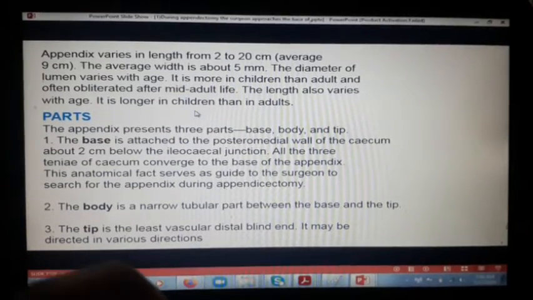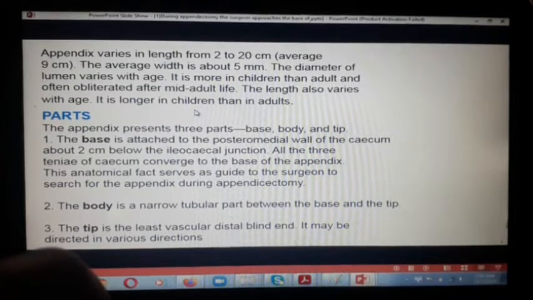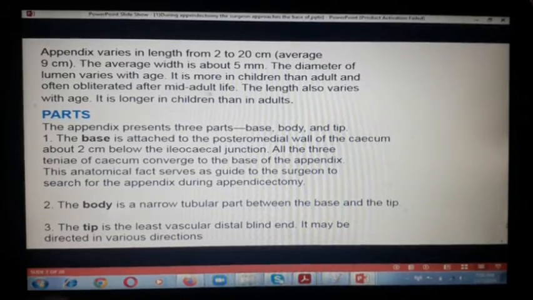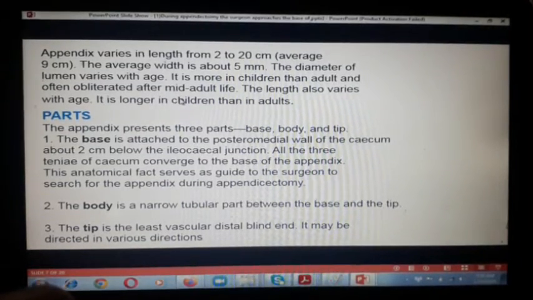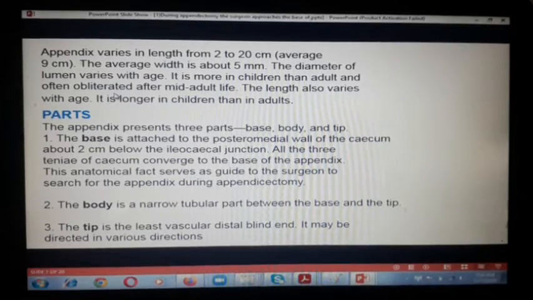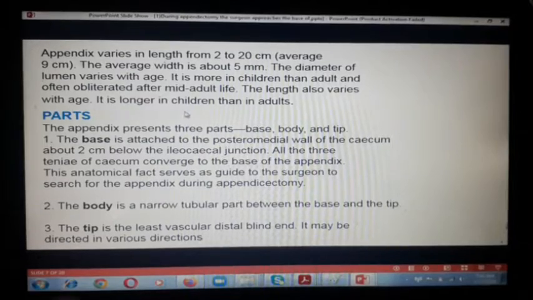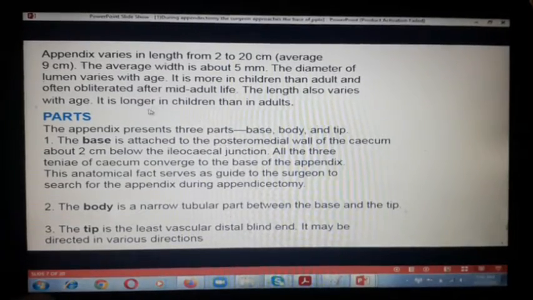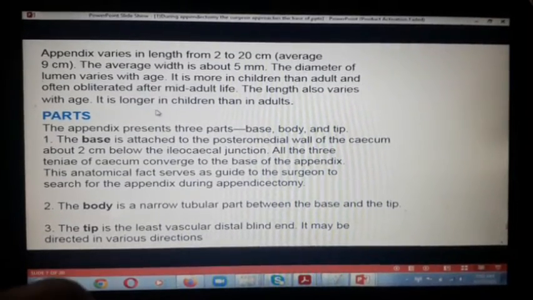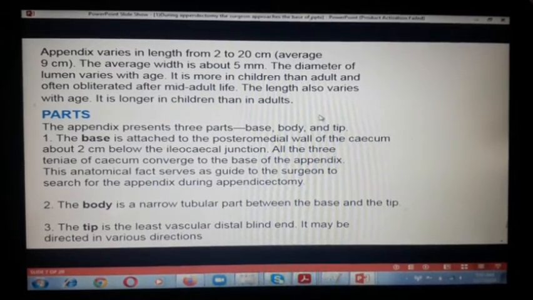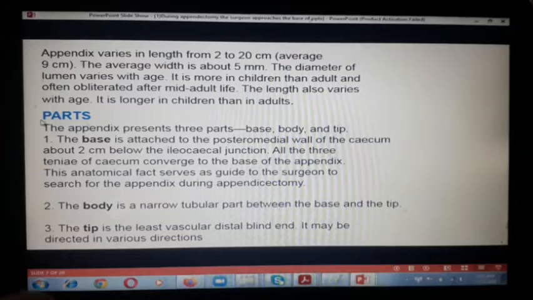So as we progress, as we get older, this starts to get obliterated, and it is longer in children than in the adults. So usually we can see children and teenagers especially suffering from appendicitis, and pregnant women, more than elderly people.